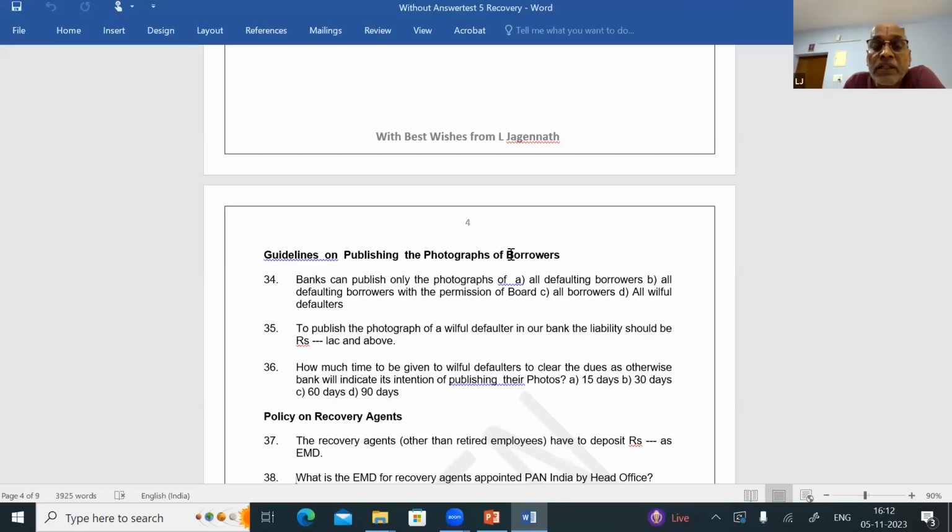Let's see the question. Banks can publish only the photographs of all defaulting borrowers with the permission of the board, all borrowers, all willful defaulters. Question number 34, answer is D. Question number 35. To publish the photograph of a willful defaulter in our bank, the liability should be rupees 10 lakhs and above. Then how much time is to be given to the willful defaulters to clear the dues, as otherwise the bank will indicate its intention of publishing his photograph in the newspaper? Question number 36, answer is B, 30 days.